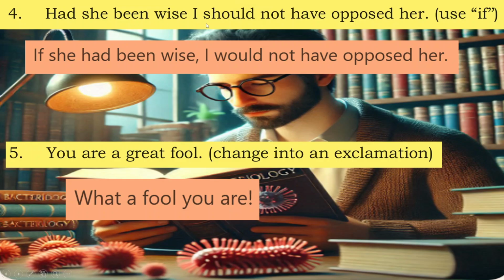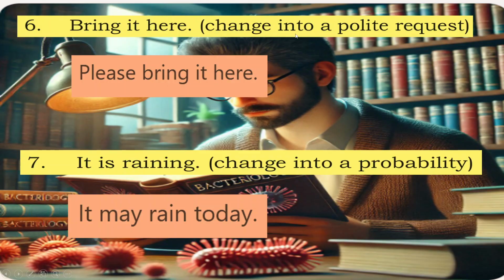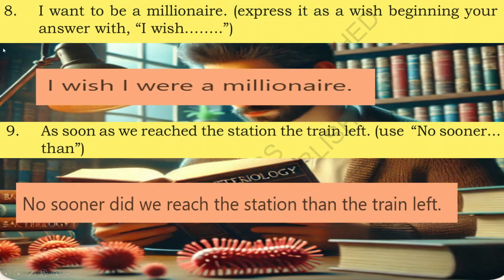Fourth one. Had she been wise, I should not have opposed her. Use if. If she had been wise, I would not have opposed her. Fifth, you are a great fool. Change into an exclamation. What a fool you are. Six, bring it here. Change into a polite request. Please bring it here. Seventh, it is raining. Change into a probability. It may rain today. Eight, I want to be a millionaire. Express it as a wish, beginning your answer with I wish. I wish I were a millionaire.